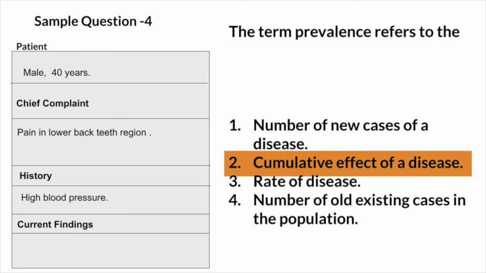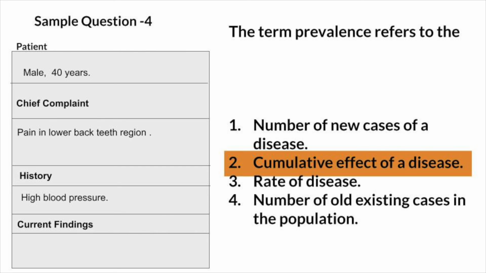Why? Prevalence means the new cases of the disease and the old existing cases of the disease. The sum of new cases and old cases is called prevalence. Prevalence measures both the new and the old cases as a cumulative effect.